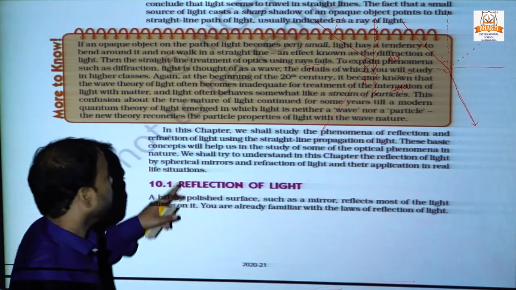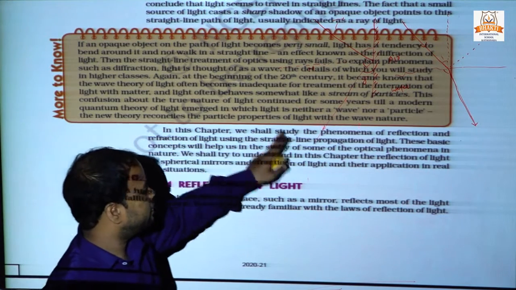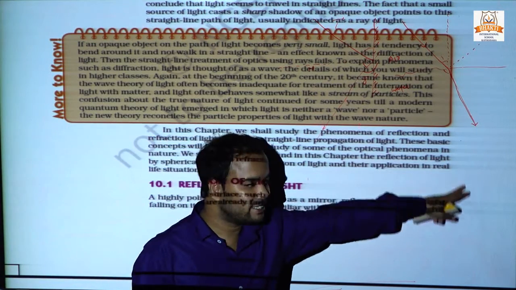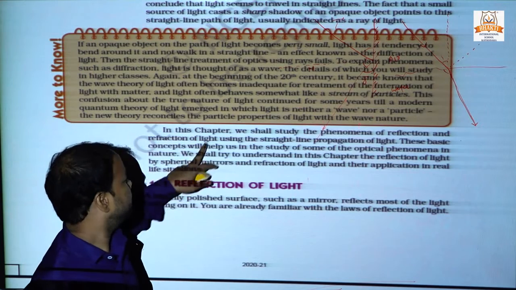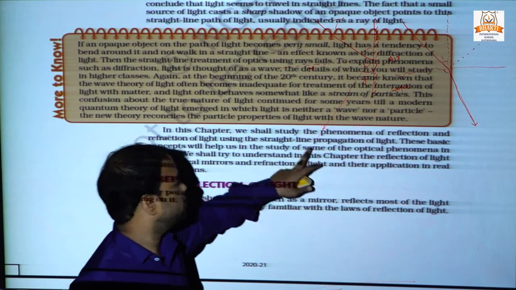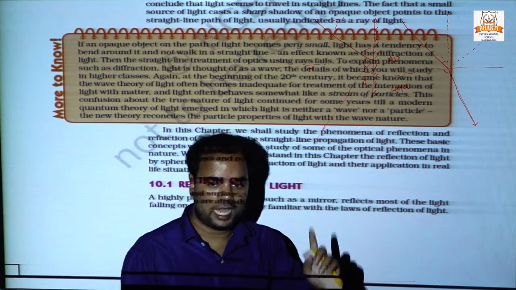In this chapter, we shall study the phenomena of reflection and refraction of light using the straight line propagation of light.